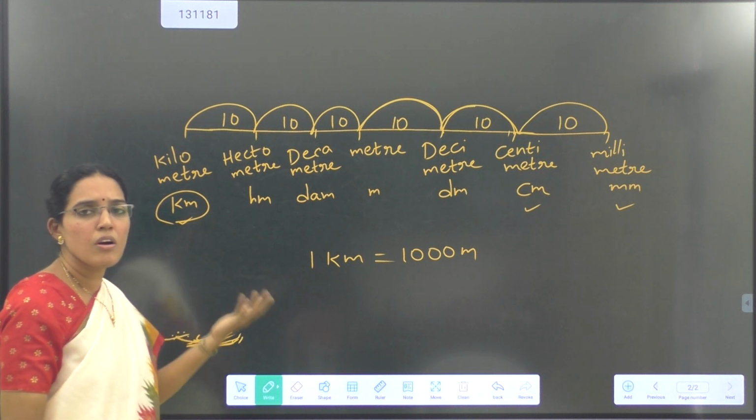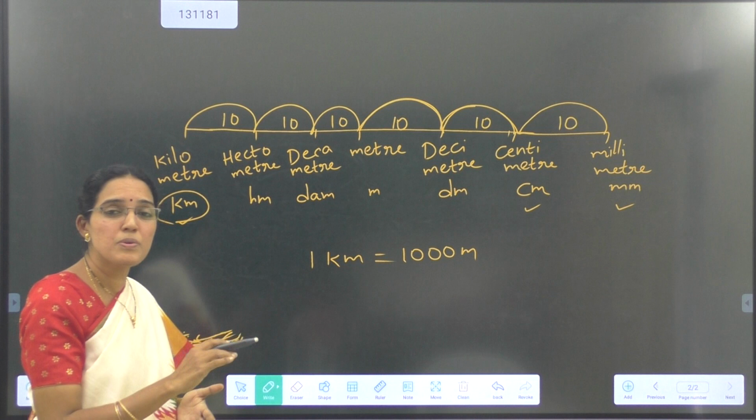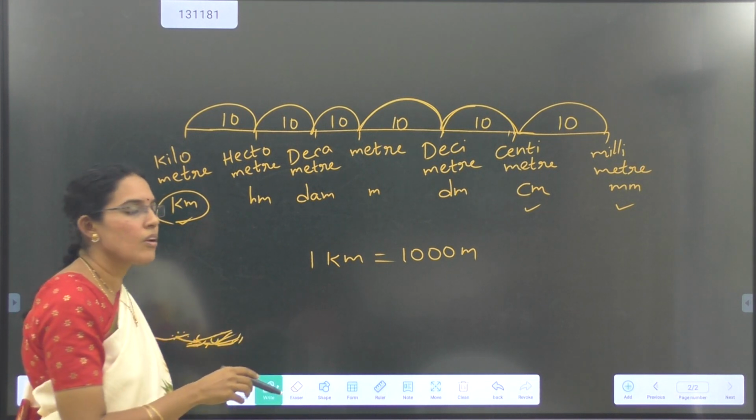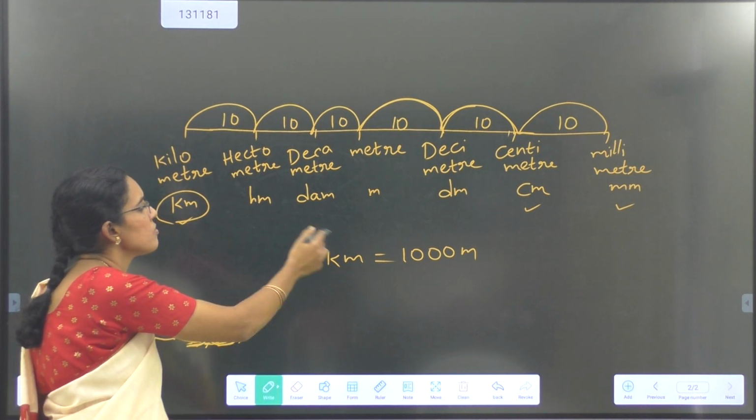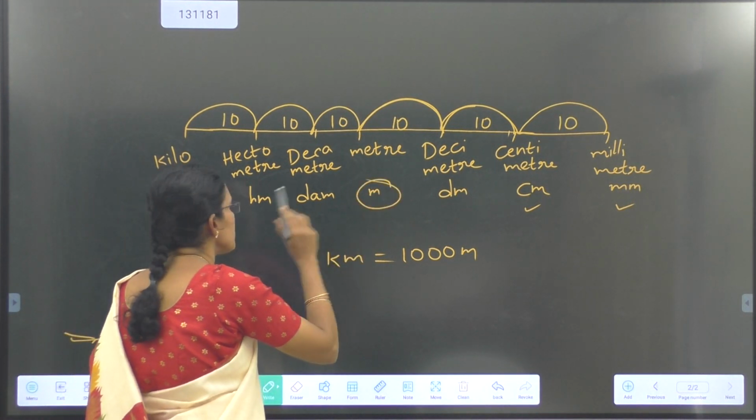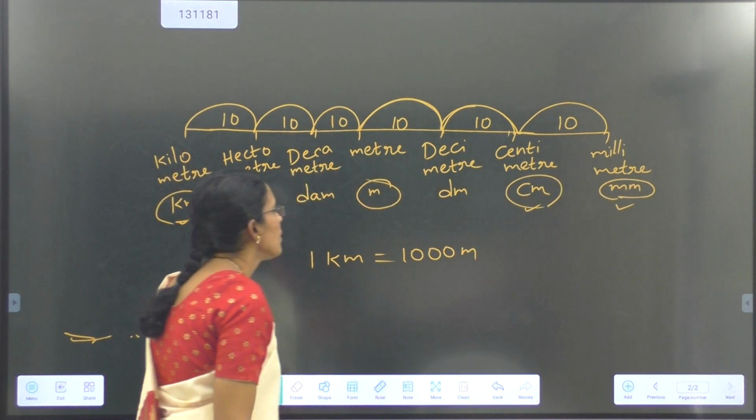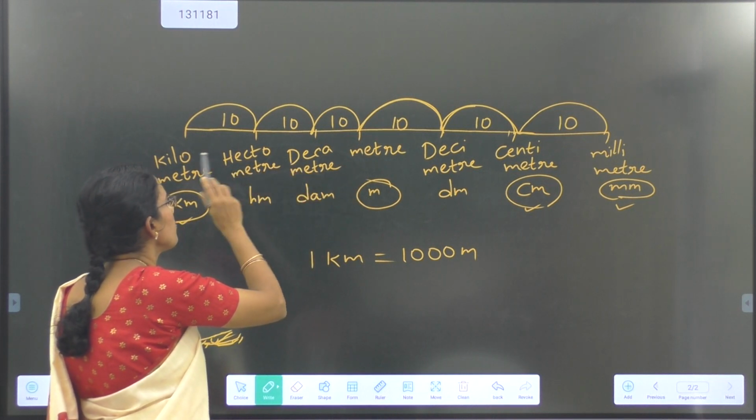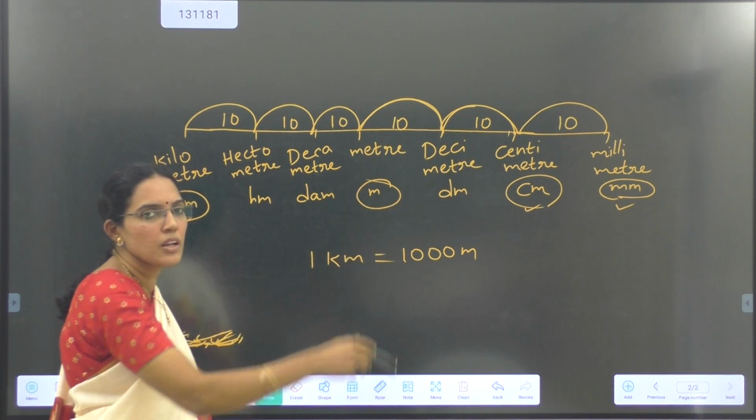To measure very long distances, that is from one place to another place, distance between the planets, distance around the track, we use kilometers. Generally, these are the units we use in our daily life: kilometers, meters, centimeters, and millimeters. If the unit is meter, then these are decameter, hectometer, kilometer, and on that side decimeter, centimeter, millimeter.